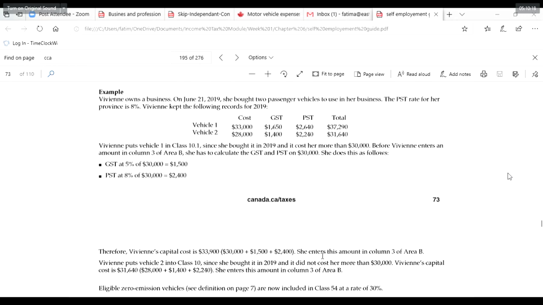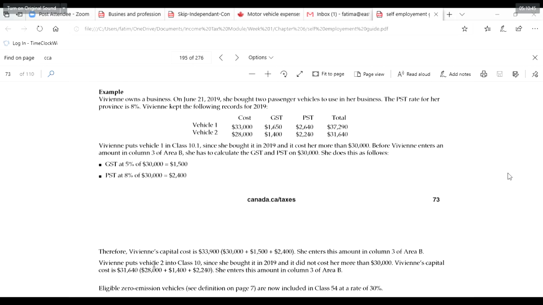That is where the difference is if you bought it in 2019 and it is more than 30,000. However, she bought another vehicle which is less than 30,000. Since she bought it in 2019 and it did not cost her more than 30,000, her calculation will be as normal: 28,000 plus 5% on 28,000 and 8% on 28,000.